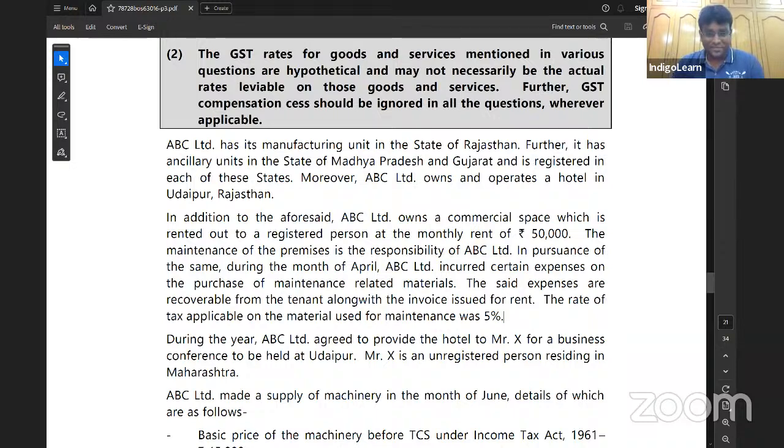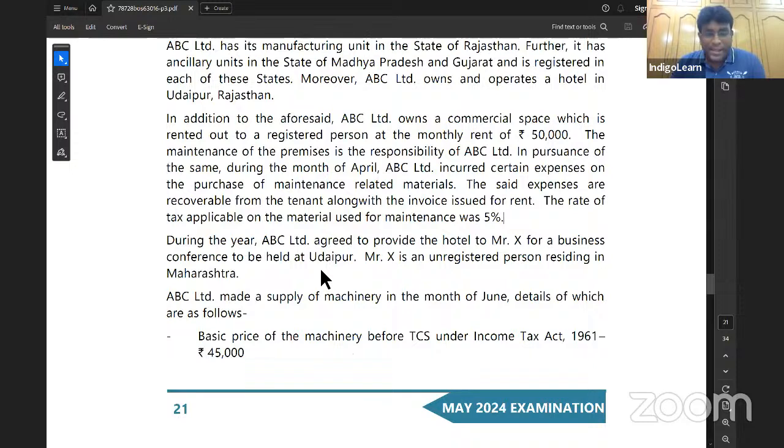Next slide. During the year, ABC Limited agreed to provide the hotel to Mr. X for a business conference to be held at Udaipur. Mr. X is an unregistered person residing in Maharashtra. Okay, so what? Udaipur, Rajasthan. Good.